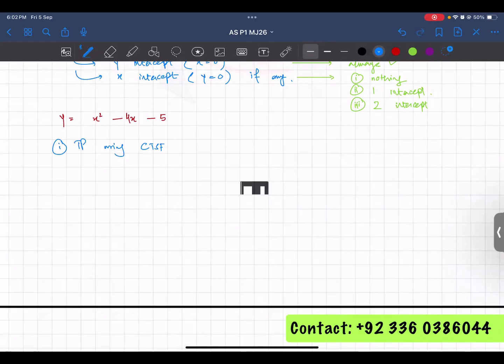How? If I change it into completing the square form, Sir, yes, how do you get the turning point from the calculator? I'll tell you shortly. This will be your completing the square form. Let me do this first, then I'll show you how the calculator will give it. And when you compare this, your A is positive, your H is positive 2, and your K is negative 9.